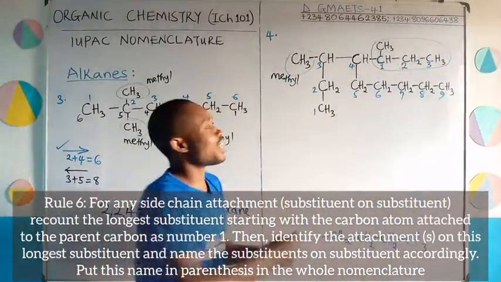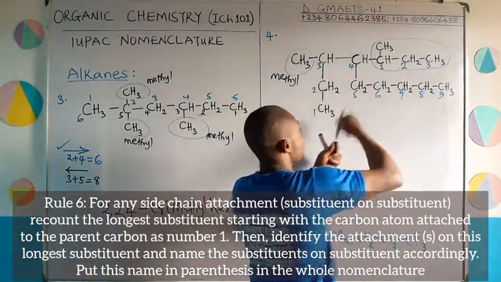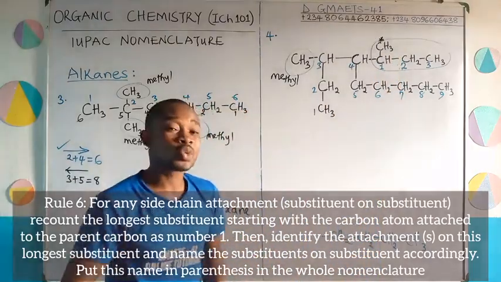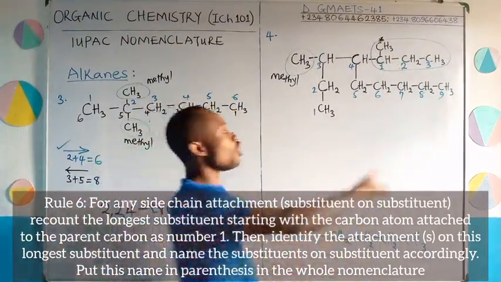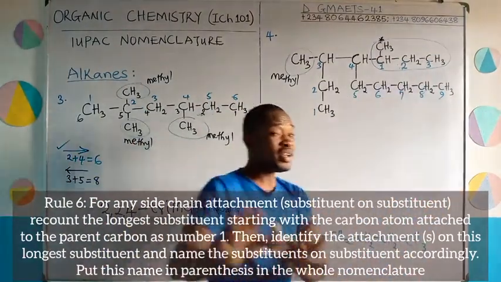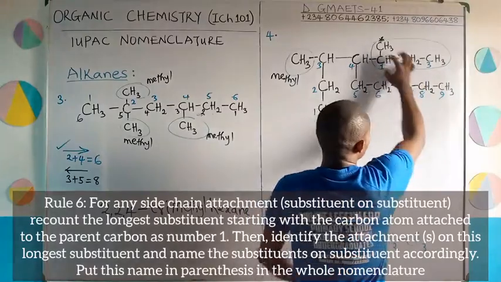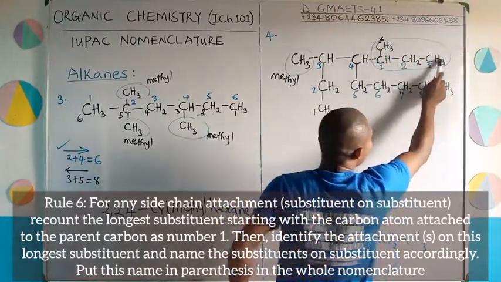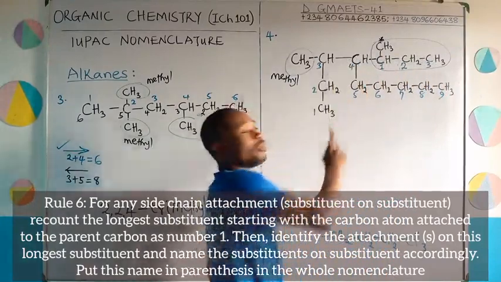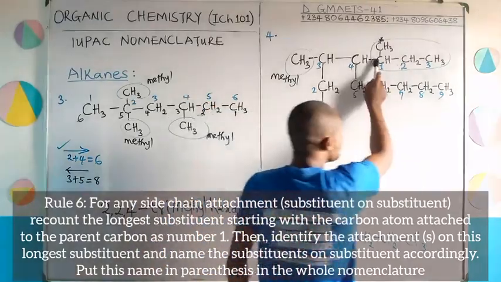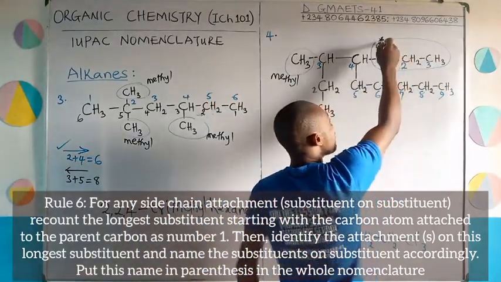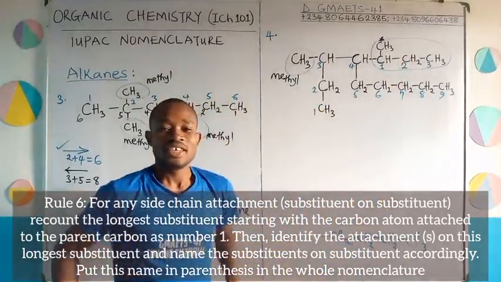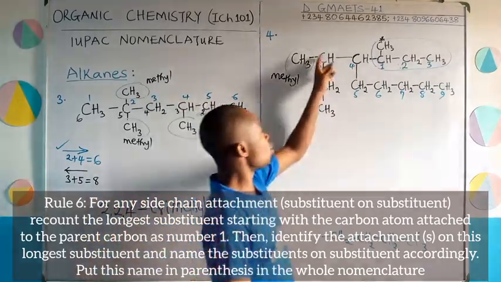This simply tells us that this carbon, this CH3 you are seeing here, is an attachment. Let me star it. It simply tells us that it is what? An attachment on this 3-carbon attachment. Please take note. 1, 2, 3. This is the main substituent. This is the main attachment on this parent carbon number 4. On this 3-carbon attachment, you now have this CH3 attached to number 1 of it. So this is just like you have the whole parent now.